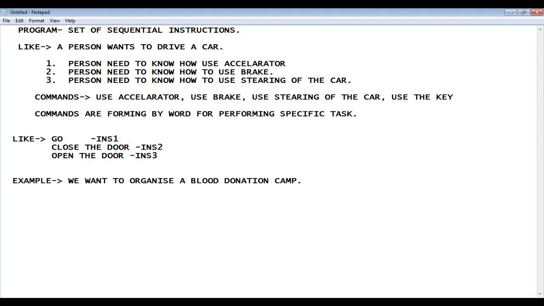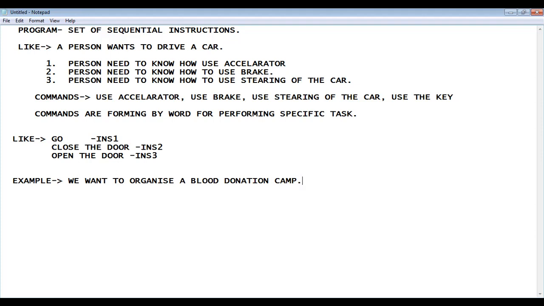Those persons who will act as volunteers, we need to call them. So there are lots of steps that we need to consider. The step-by-step procedure can be used for achieving the concept of a blood donation camp.